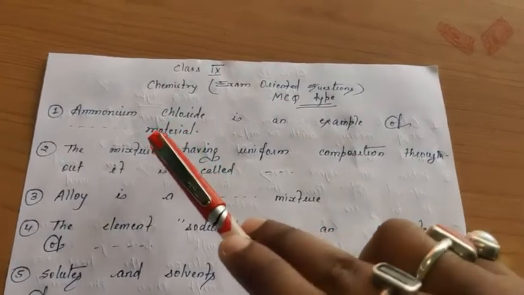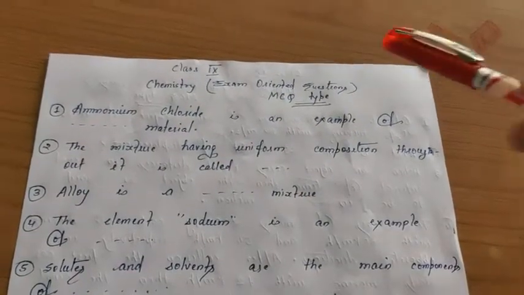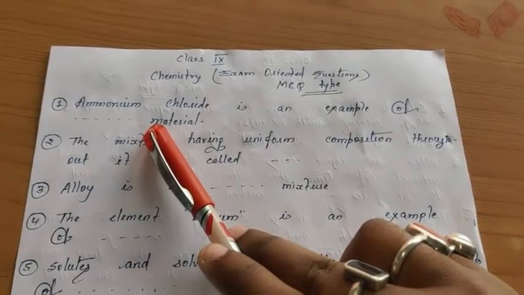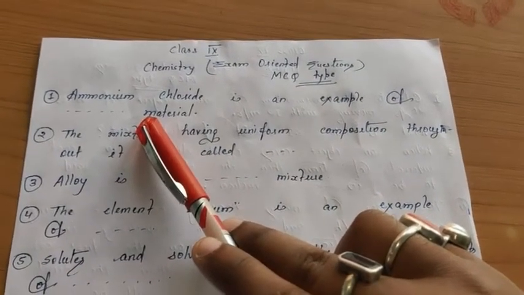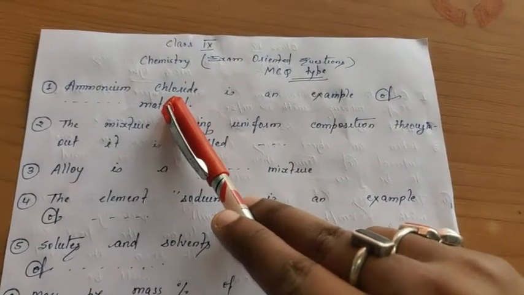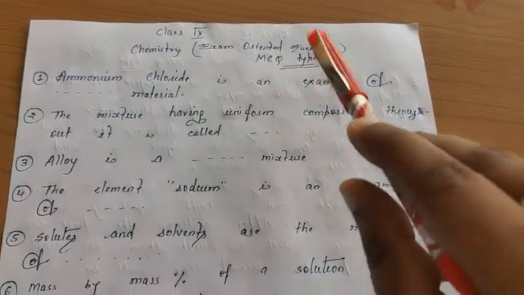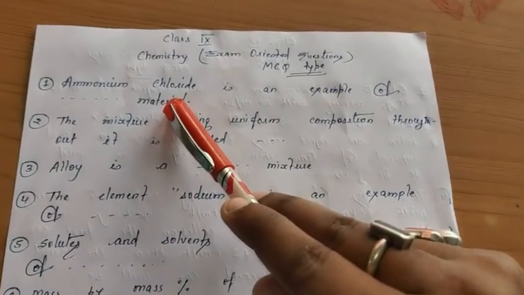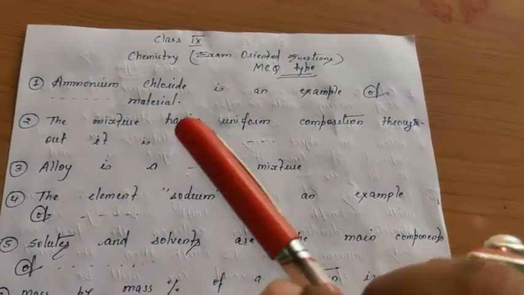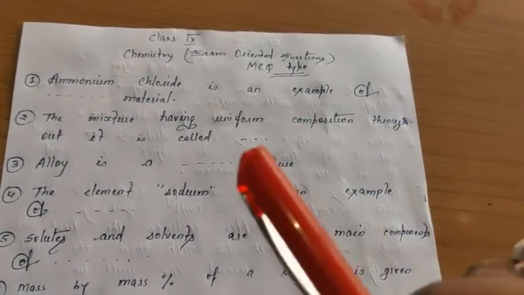The first question is: ammonium chloride is an example of dash material. You will have 4 different options, out of which only one option will be your correct answer. Let me tell you the answer of this question number 1. The answer is sublime. Ammonium chloride is an example of sublime materials. So you will have to search in which option sublime is given, either in option A, B, C or D, and accordingly you will have to select and tick it.